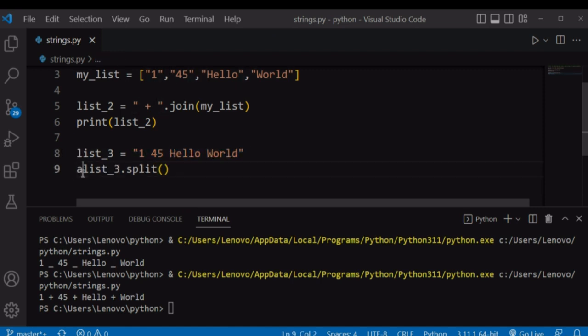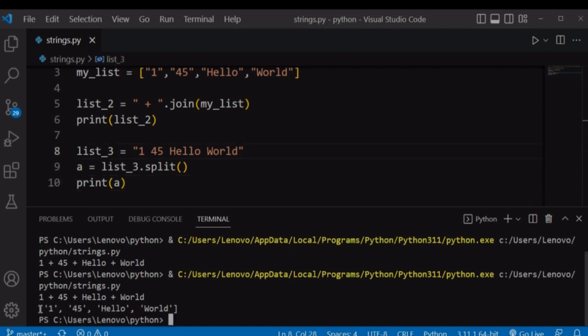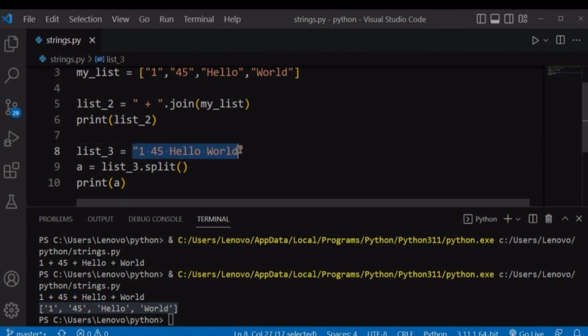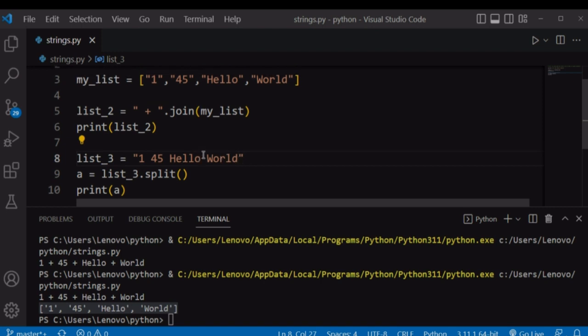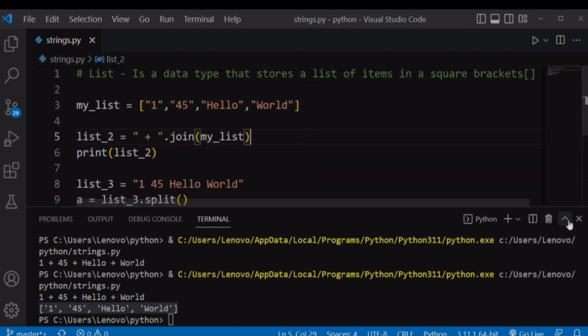So after converting it into a list, let's store it in a variable and print that variable a. If you run our file again, it will return the list version of our string. So the split method has converted our string into a list, and the join method transforms a list into a string. So they do exactly the opposite.